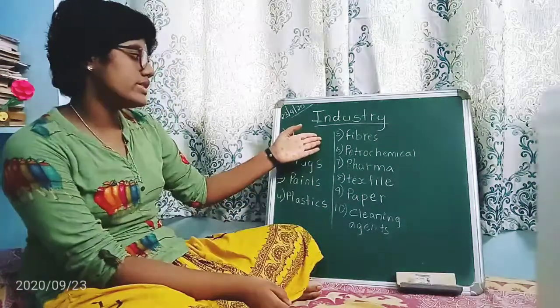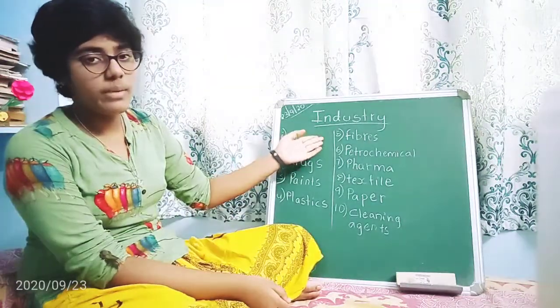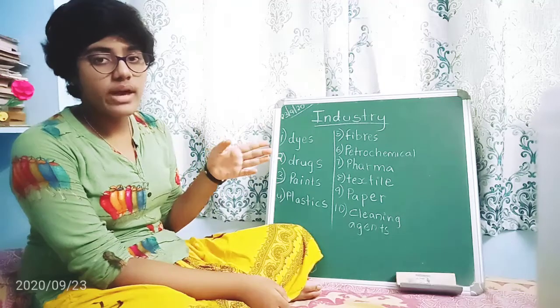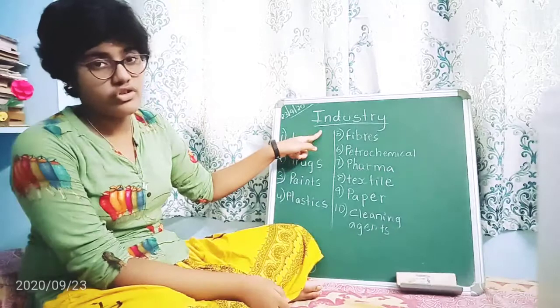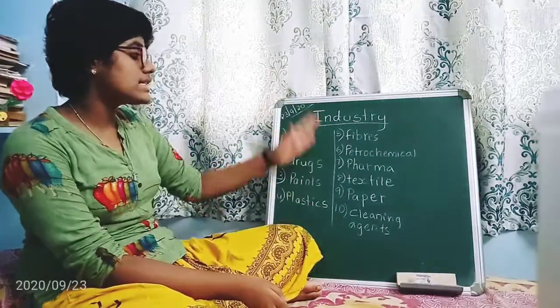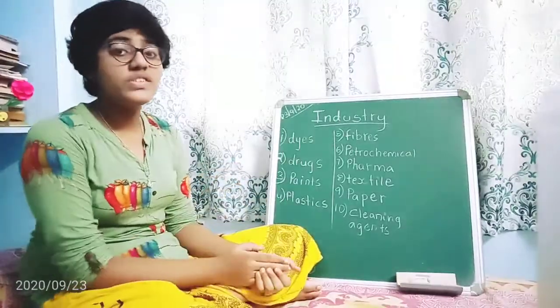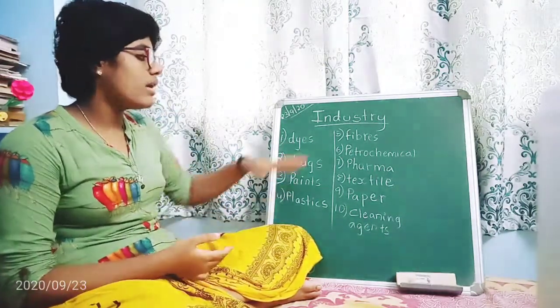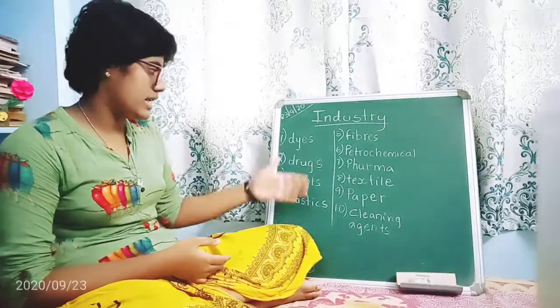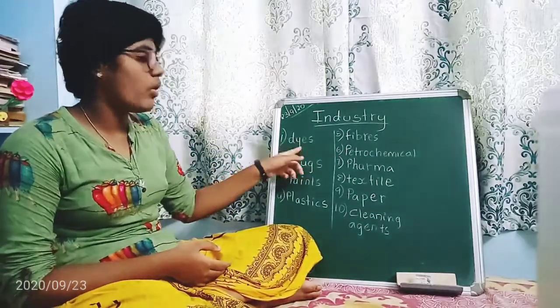Here with the industries, the third one. First we learned about food and agriculture. Next we learned about minerals and petroleum. Now we are going to learn about industries. These are some of the industries in which chemistry is used. It's used in many industries, but the main ones we know are these. One is dyes. You know what dyes are?